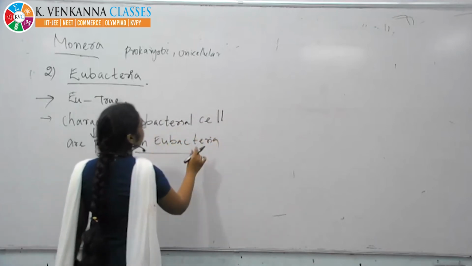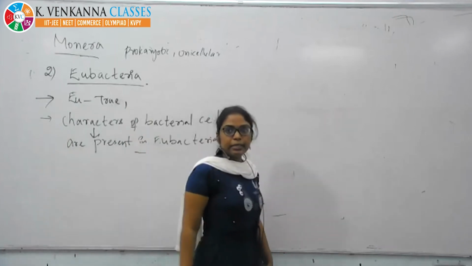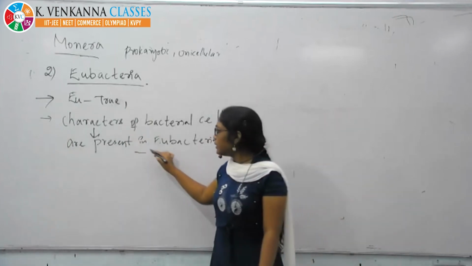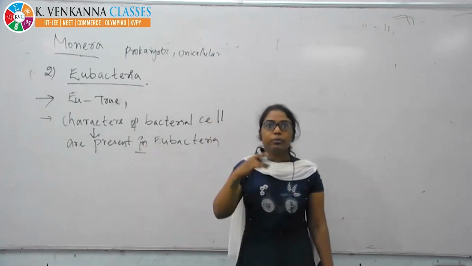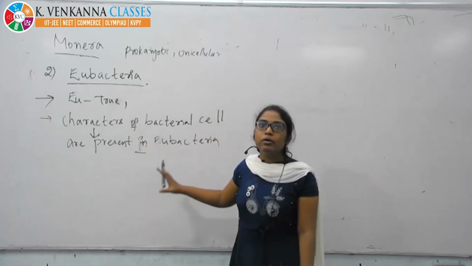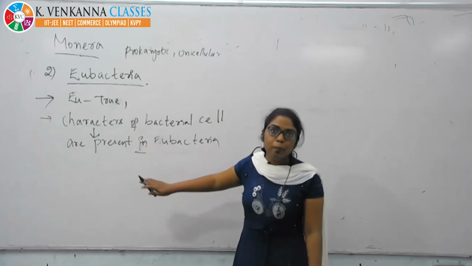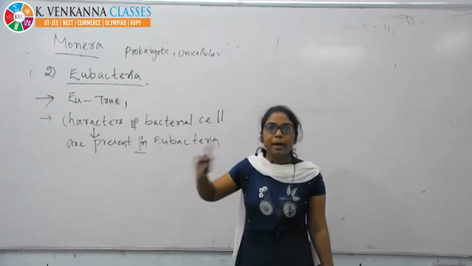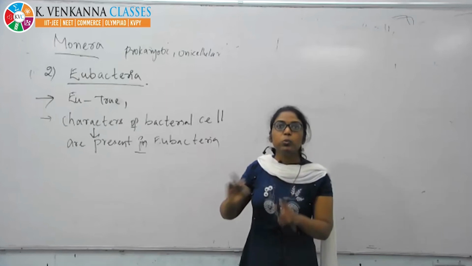Simple. True bacterial characters. The characters that bacteria should have, the prokaryotic characters, are present in eubacteria. These we call exact bacteria, the true ones.